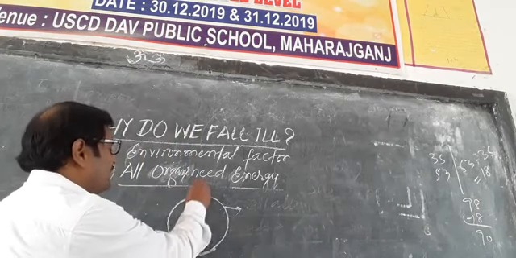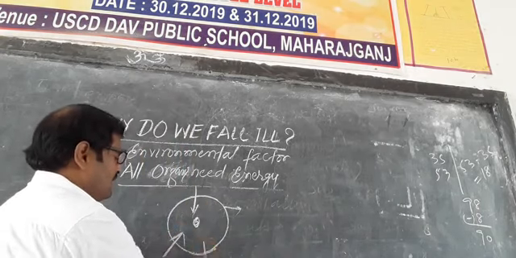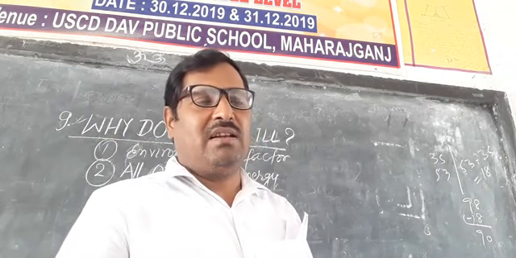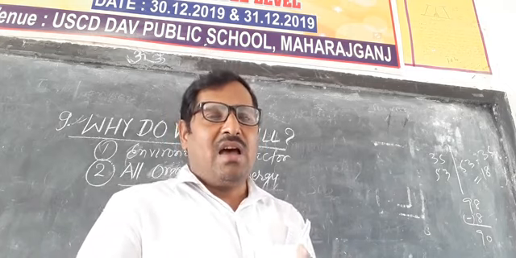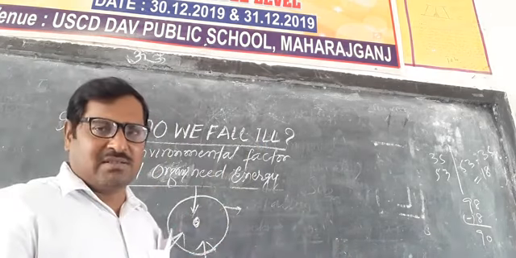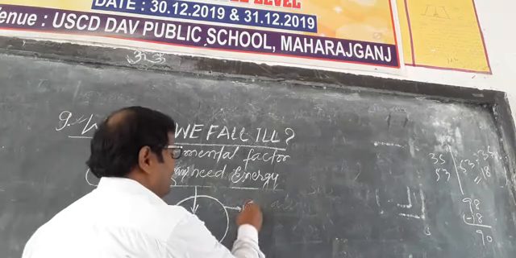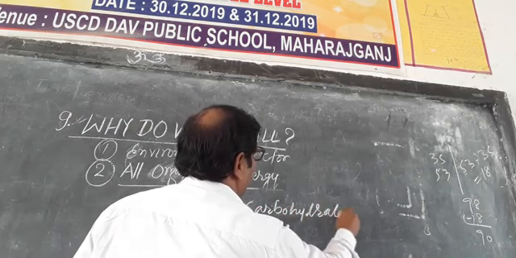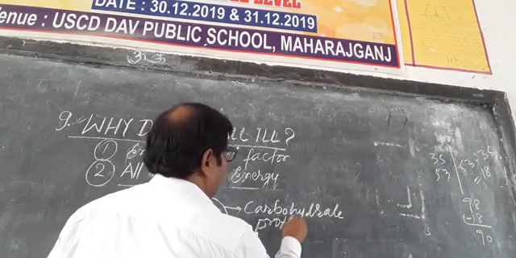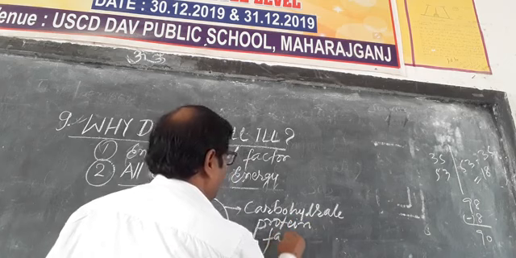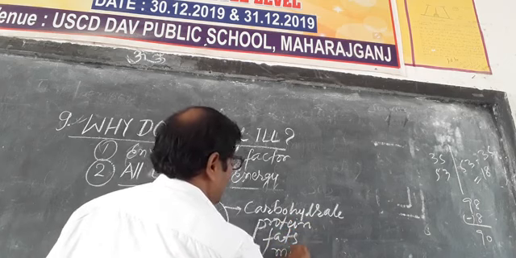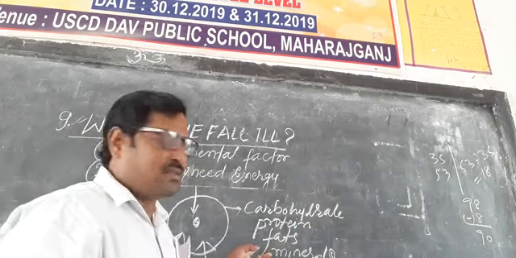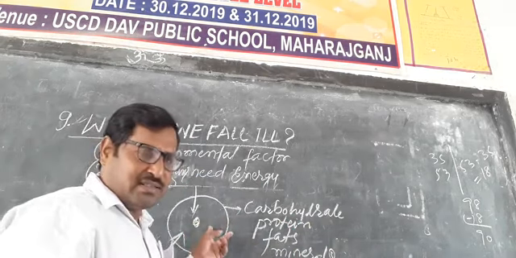So at every cell level, what happens? Our body is made up of cells, and at the cell level chemical reactions take place when we take carbohydrates, proteins, fats and minerals. These are decomposed at the cell level.